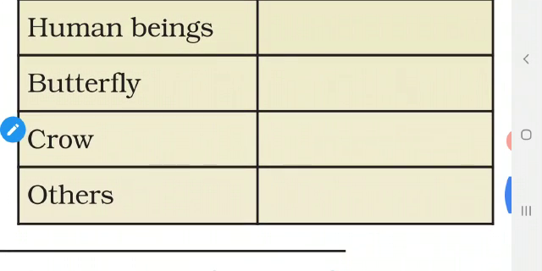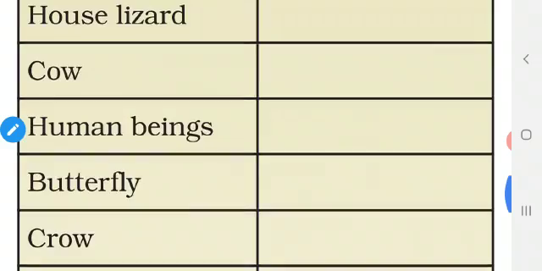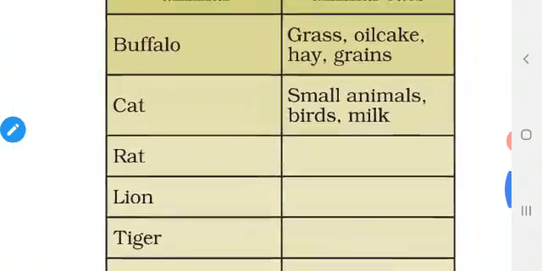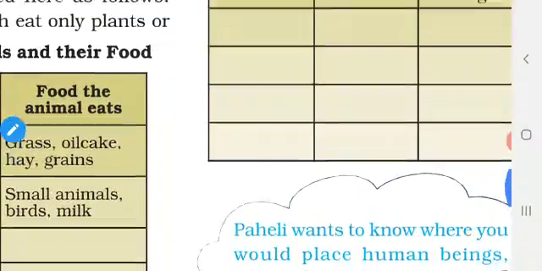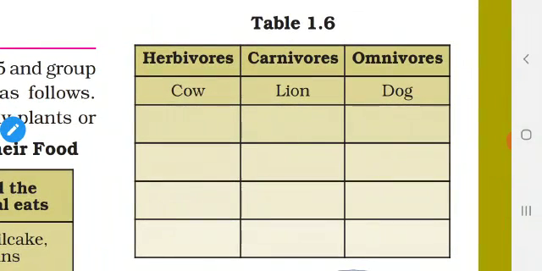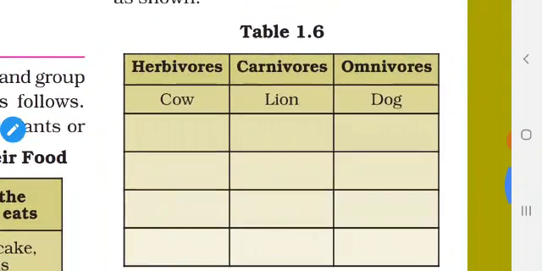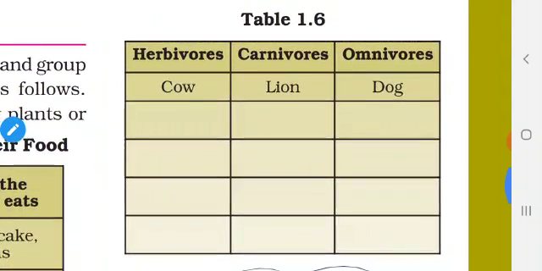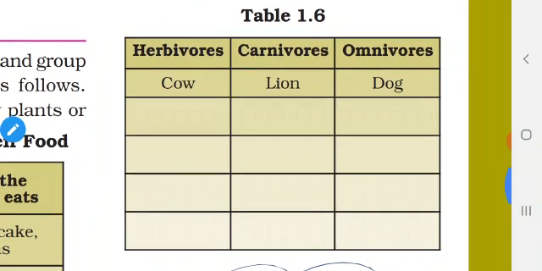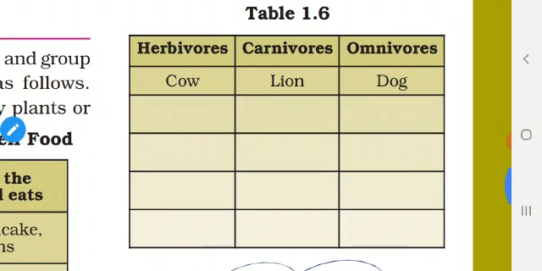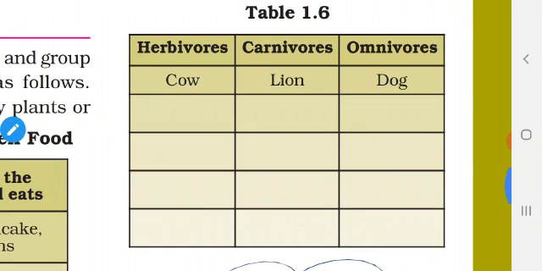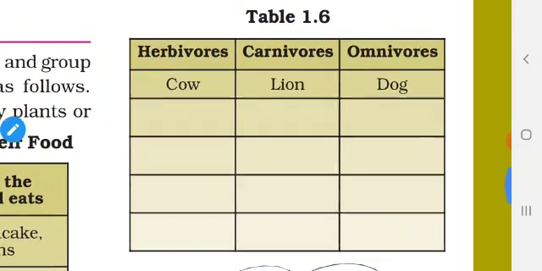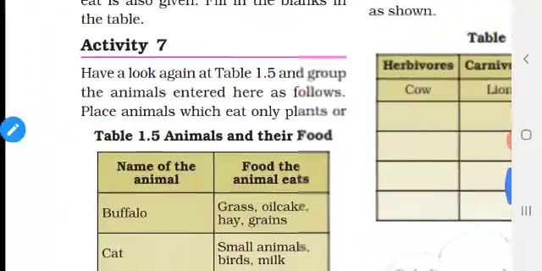Others means you can add deer. So you can add any animals. Deer eats only grass. Now what we are going to do is, based upon the food items they eat, we are going to classify them into herbivores, carnivores and omnivores. See, they have already classified cow as herbivore, lion they have written in carnivore and dog they have written in omnivore. So why we say cow is a herbivore?